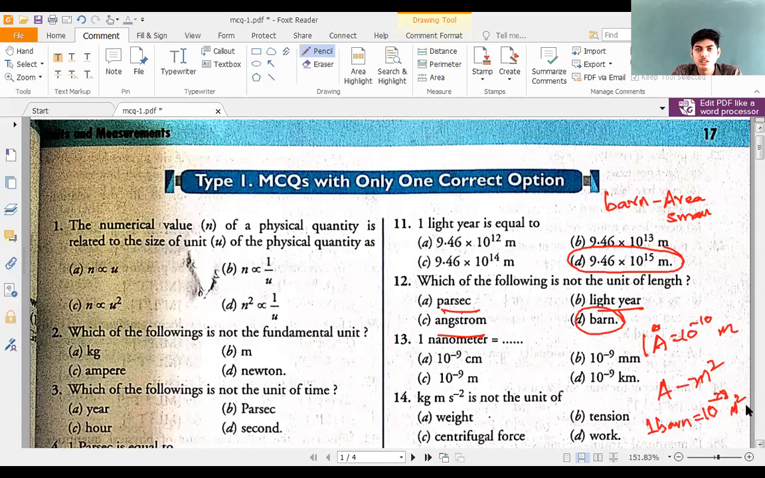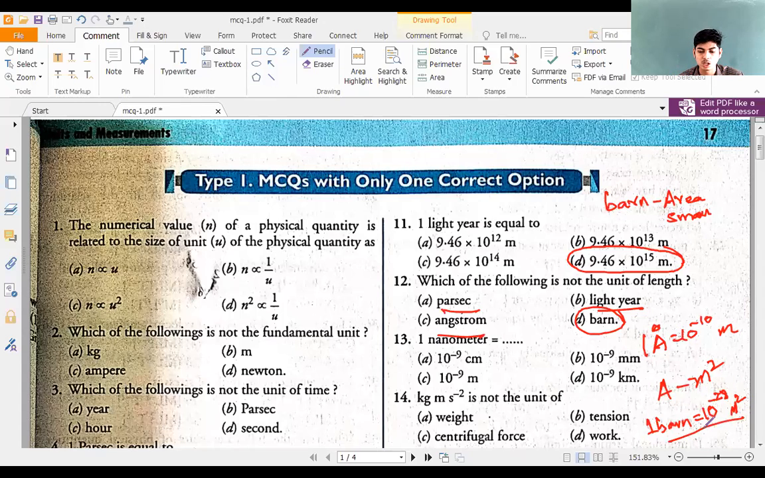Barn is a very small unit used for measuring areas. It is used to measure very small areas. One barn is equal to 10 to the power of minus 28 meter square. Am I clear with what is meant by barn? Barn is a practical unit used for measuring very small areas. One barn is equal to 10 to the power of minus 28 meter square.